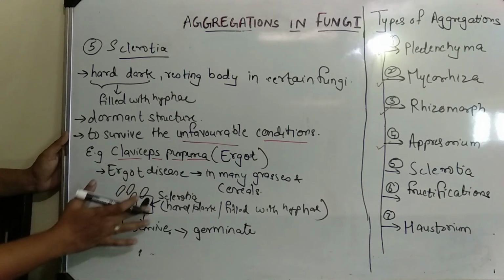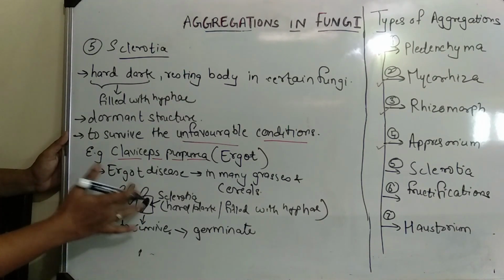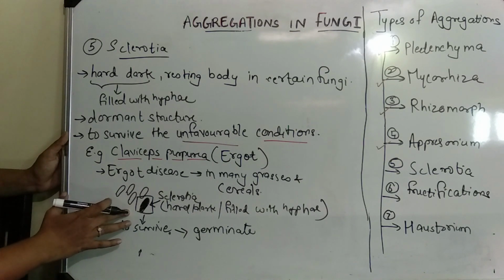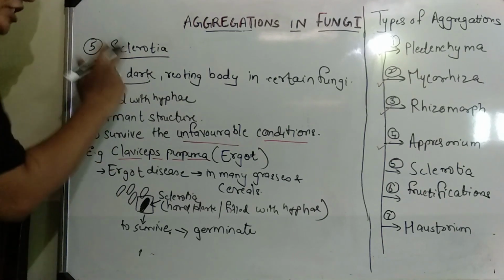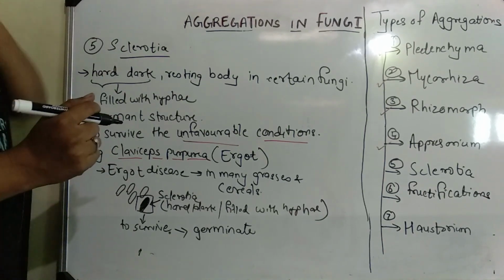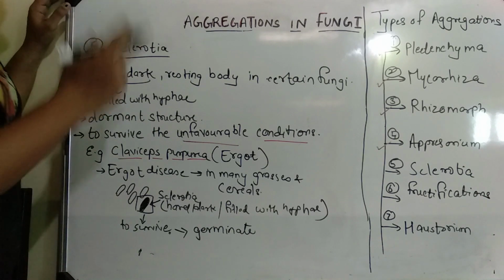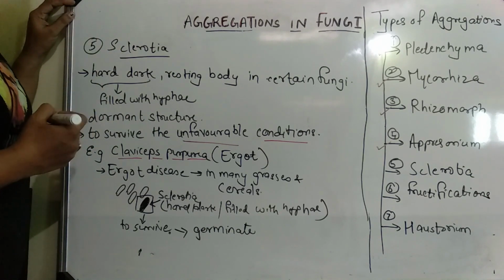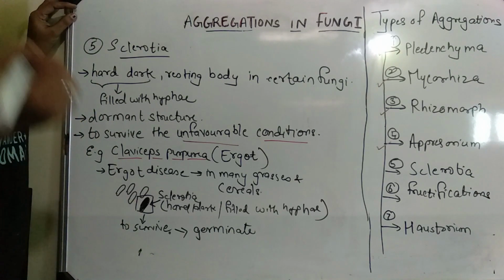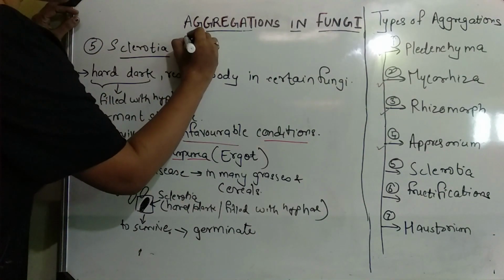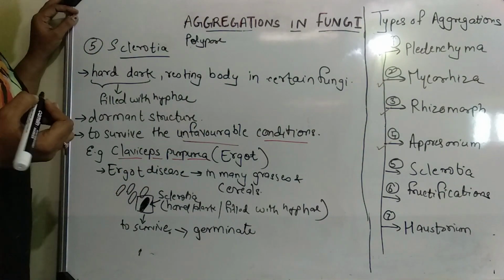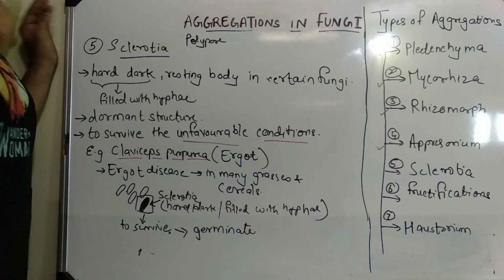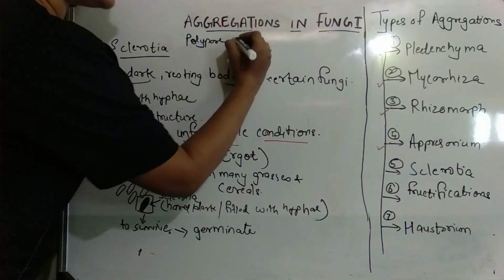Whenever next time a dark colored wheat grain comes in your hands, understand that it is basically a fungal infection called sclerotia. It is an aggregation of fungi. Another example of sclerotia is a mushroom, a polypore, called Lentinus (Lacocephalum) millettae.